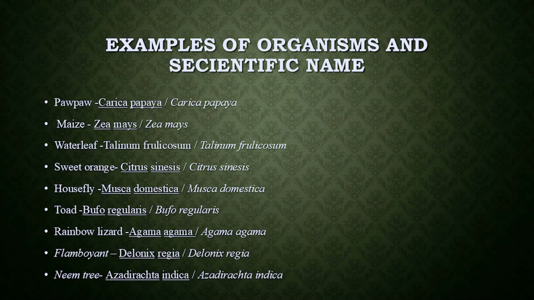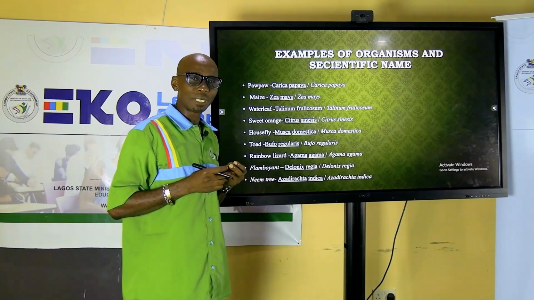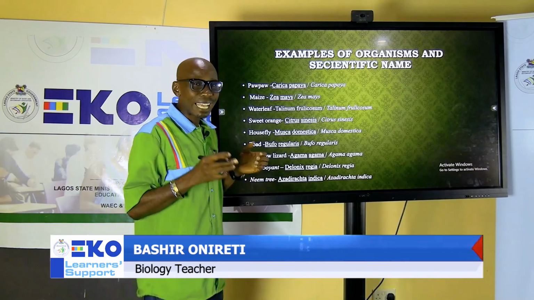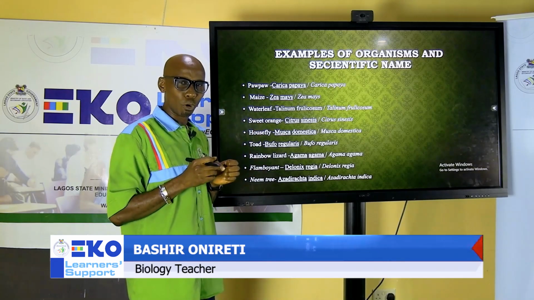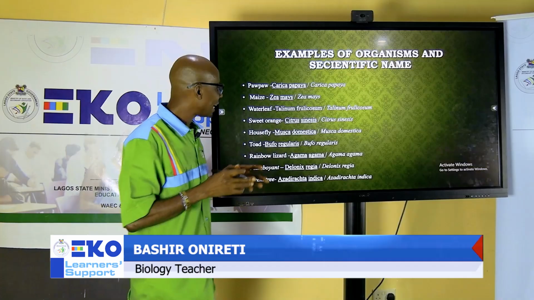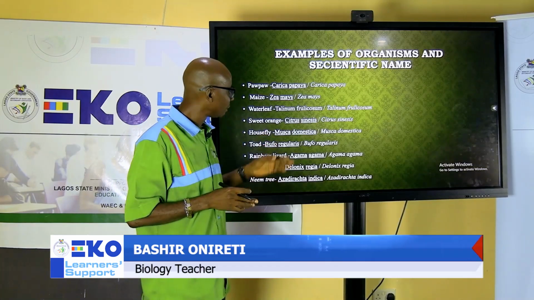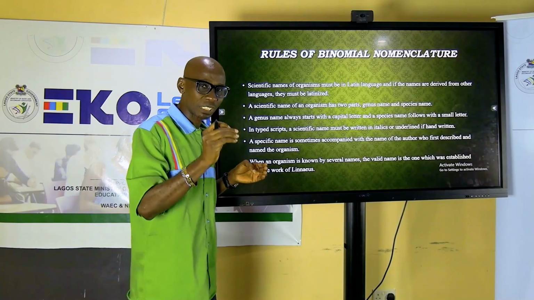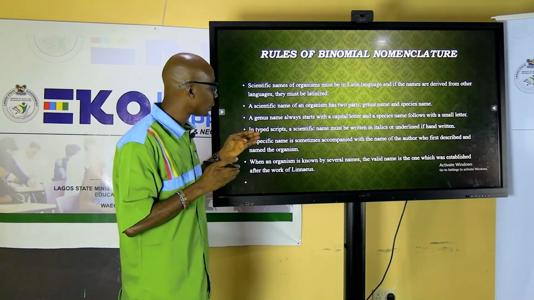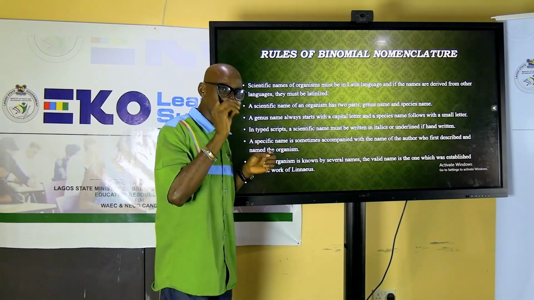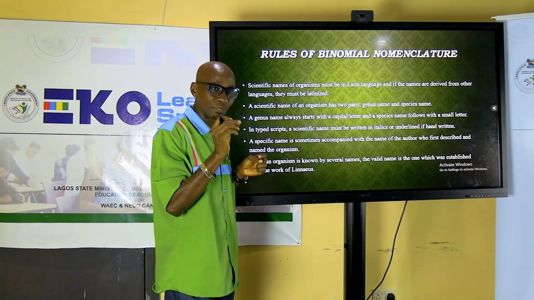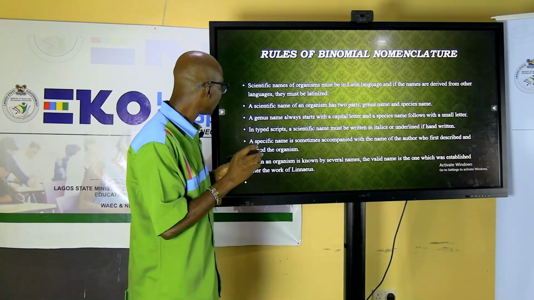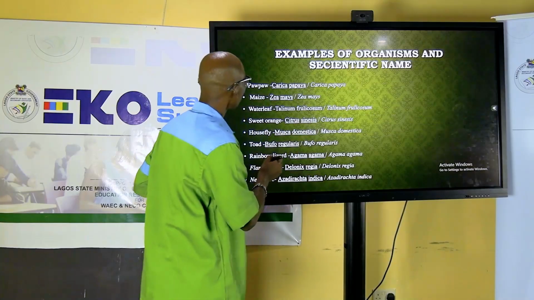Now if you have orange, you have lime, you have lemon and tangerine. These are a similar group of fruits that look alike and have almost the same name. All of them are citrus. If you are not sure which species you are talking about, you can just write Citrus species. The word species, you can even abbreviate to spp to represent species, Citrus spp.